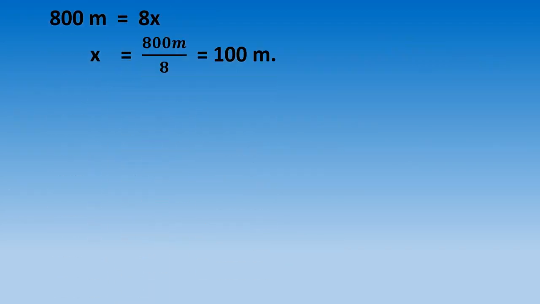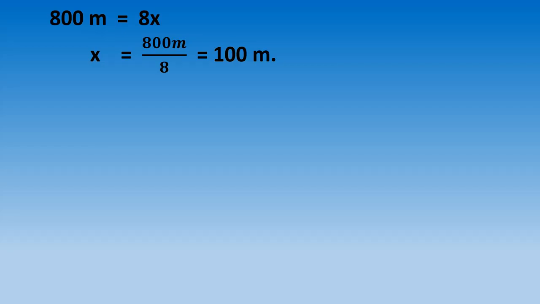So 800 meter is equal to 2 bracket 4x. Bracket means multiply. So 800 meter equals 2 multiplied by 4x, which is equal to 8x. 2 fours are 8 and x will remain the same. Now we have to find out the value of x. So what we will do, we will cross multiply. x will remain alone and 8 will come below 800.